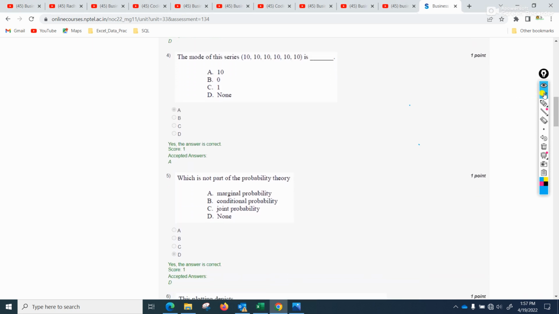Okay, here, in this particular question you can see the mode of this series. So you know, mode is the maximum number of repeated data. So in a sample of any number of values, what is the maximum number of repeated value? So you see here 10 is repeated maximum number of times. For example, if the data set is something like 1 2 2 4 6, which value is repeated the maximum times? 2. So mode should be 2. Similarly here, since all the observations are 10 only, 10 is repeated the maximum times, so the mode should be 10. Okay, so which is not a part of probability theory? All are part of probability theory. Marginal is also, conditional is also, joint is also, so none is the correct answer here.